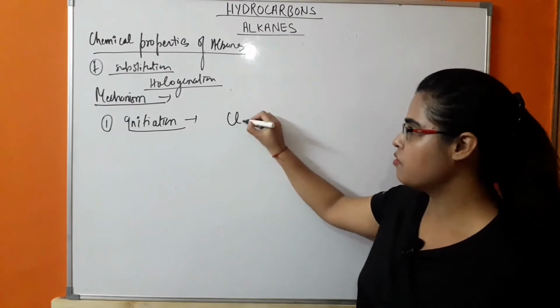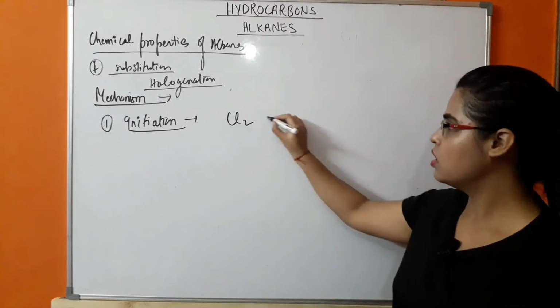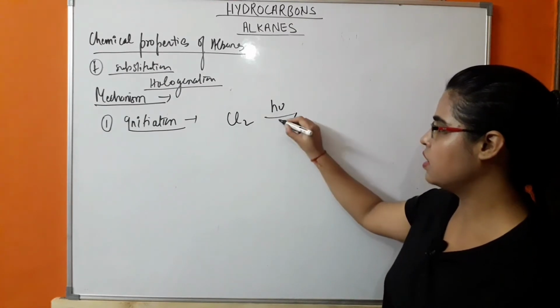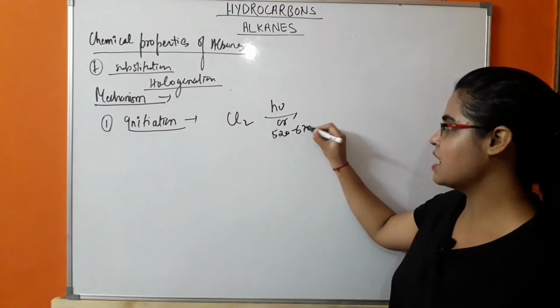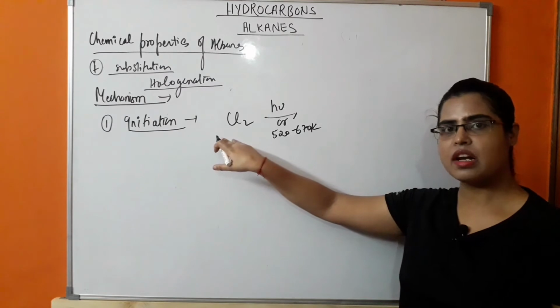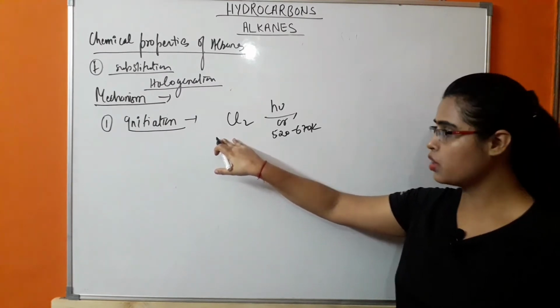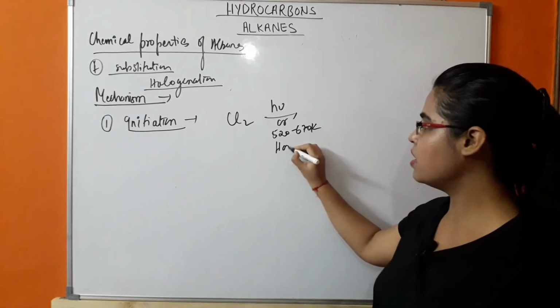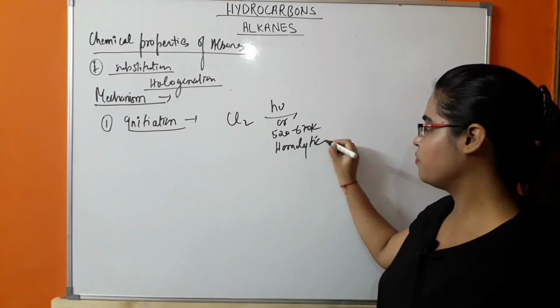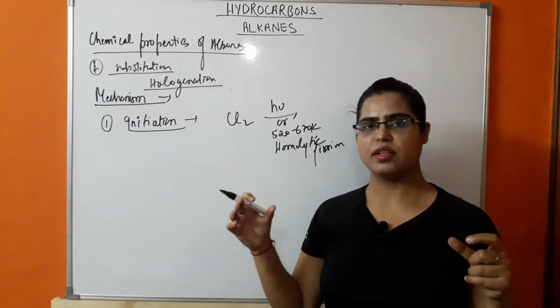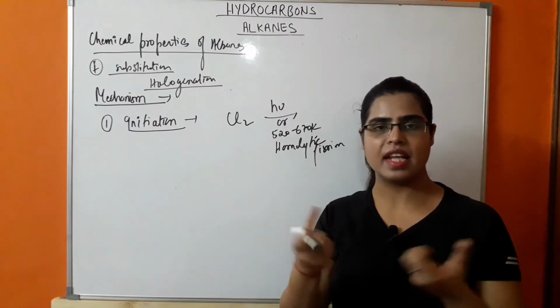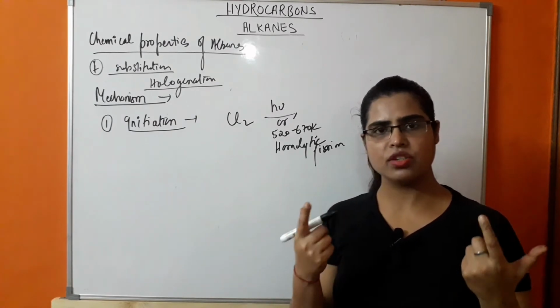So what will happen if we take the chlorine molecule? In the presence of light or heat, around 520 to 670 Kelvin temperature, this will convert into free radicals. So it means homolytic fission will take place. In homolytic fission, both the atoms of the molecule will take away 1 electron of the shared pair.